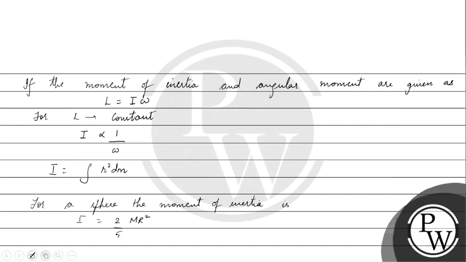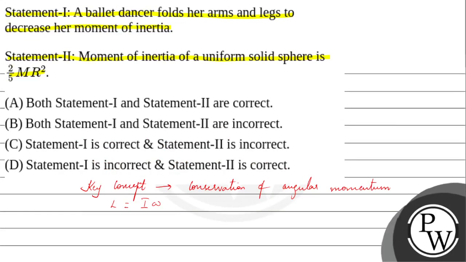So now हम question पे जाके correct option को mark करेंगे. Statement 1. A ballet dancer folds her arms and legs to decrease her moment of inertia, which is correct. Statement 2. Moment of inertia of a uniform solid sphere is 2 by 5 mr squared. ये भी सही है. So the correct answer to this question is option A. Both statement 1 and statement 2 are correct.